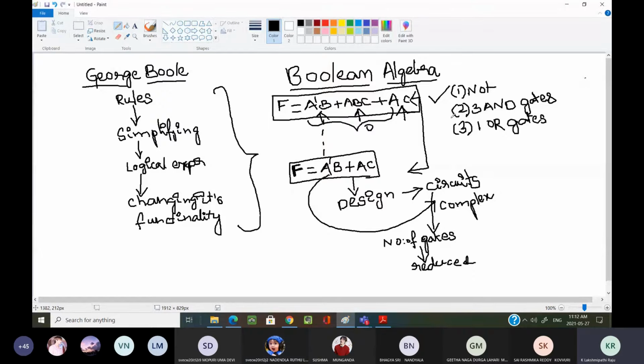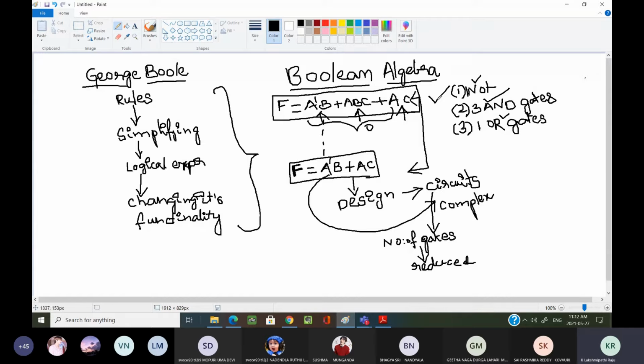Here I am giving serial numbers. One NOT gate is required. 3 AND gates are required. One OR gate is required. Now, sir, why is the NOT gate required? All those things we are going to learn slowly one by one, so that you can understand.